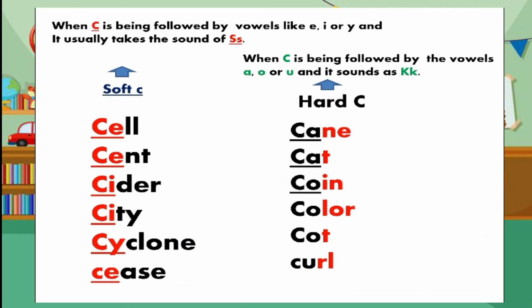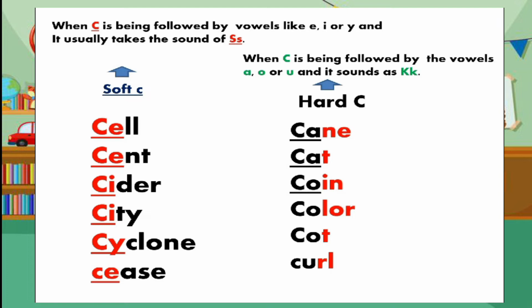Okay, mga bata, basahin natin. The first word, sell. Paano mo basahin ang pangalawang salita? Scent. How about the third word? Cider. Ang pang-apat na salita, city. The fifth word is cyclone. And the last word is cease.